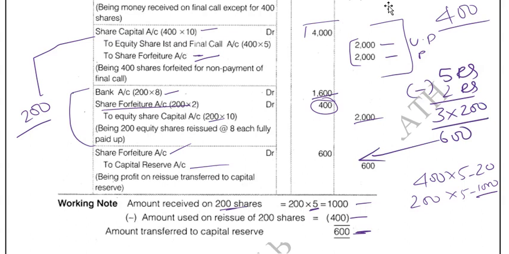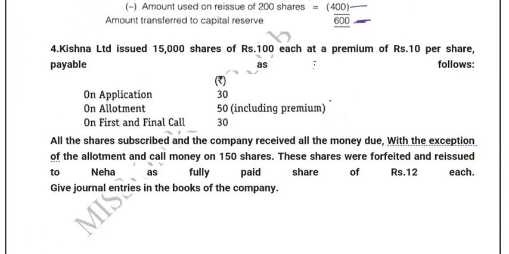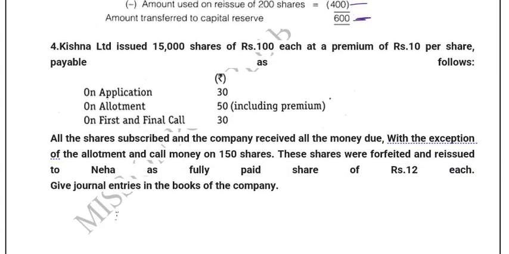If 400 shares were reissued, we would have calculated for 400 shares. That is again covered in the next sum. We will just move on to the next problem. Hope you are understanding this properly.